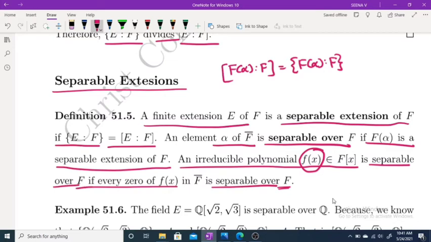So we have three definitions. One is the definition of a separable extension. Another is that an element alpha belonging to F closure is separable over F. And the next one is that an irreducible polynomial is separable over F.